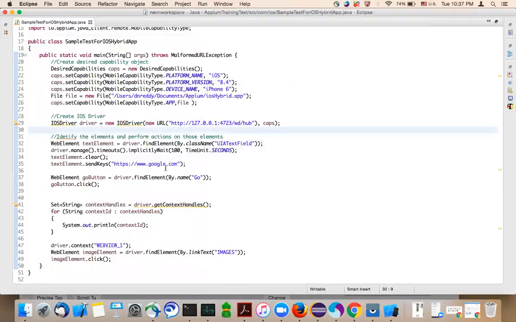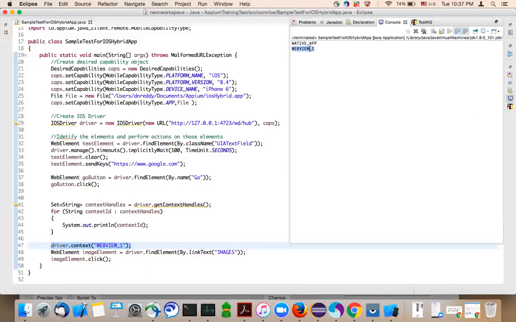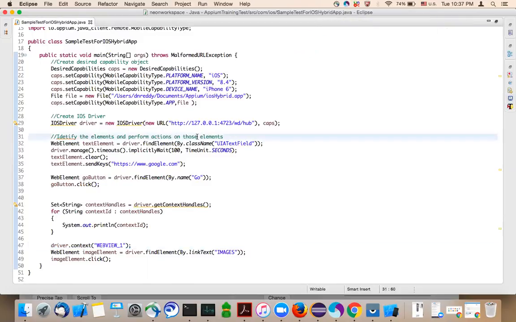Okay, so if you don't switch the context to WEBVIEW_1, whatever is displayed here, it will fail. So if you want to switch from native to web or from web to native, you have to use driver.context. But how do you get the context ID? You get the context ID by calling getContextHandles.